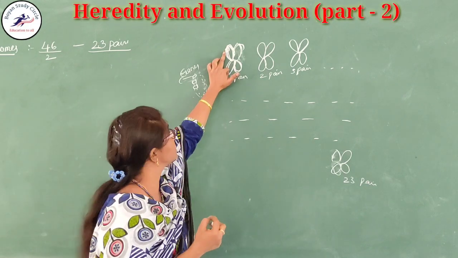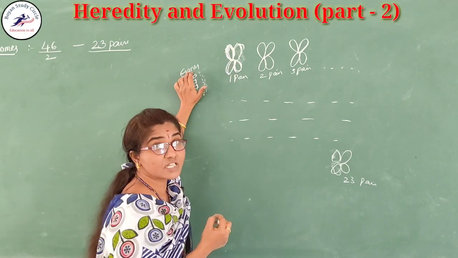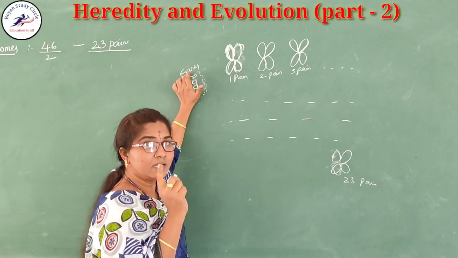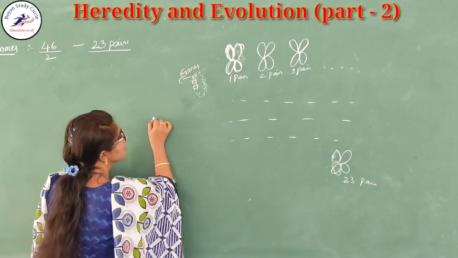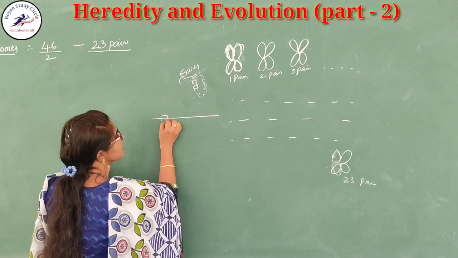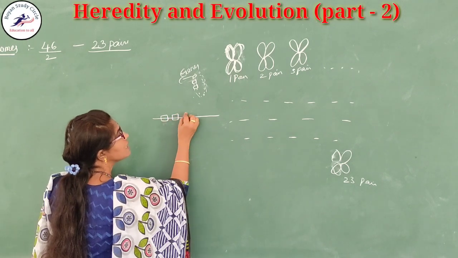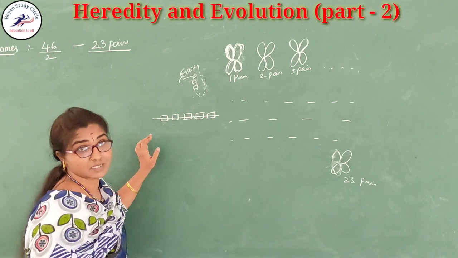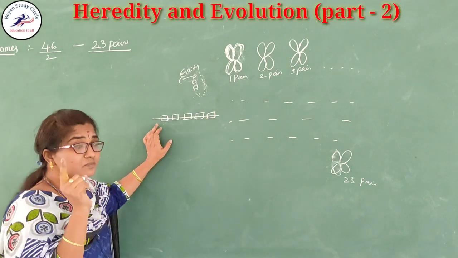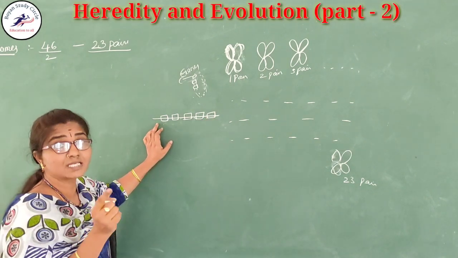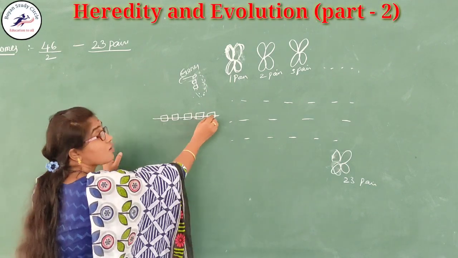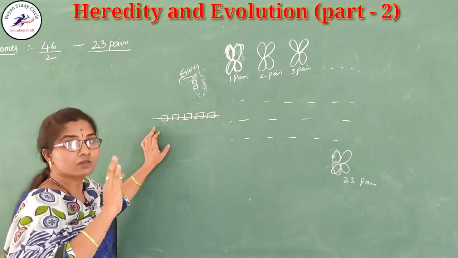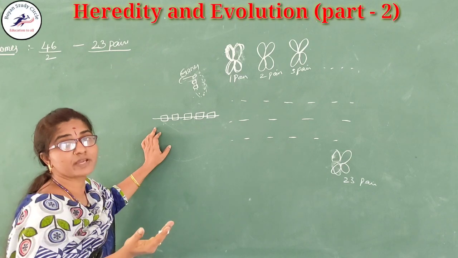Where are these genes present, children? They are present on the DNA. That means this DNA has specific segments. The whole DNA is not responsible for the expression of characters. Do you remember we told in the previous class that the total DNA is not responsible for the expression of a character?